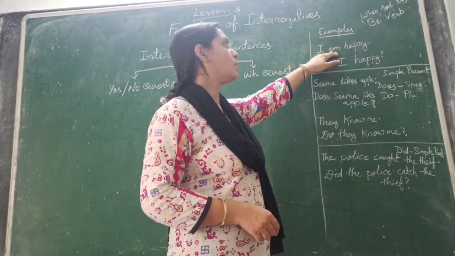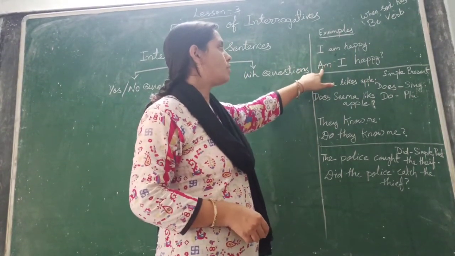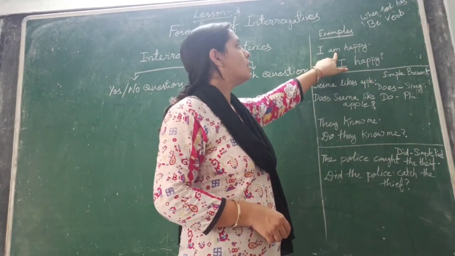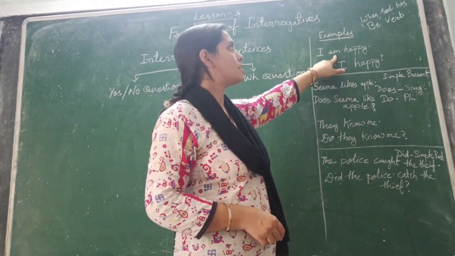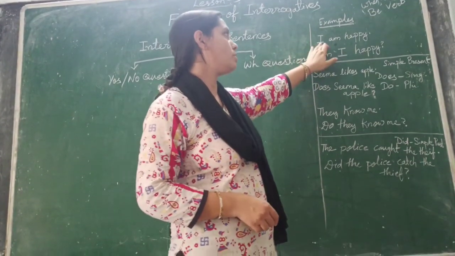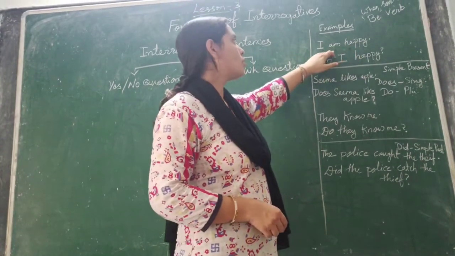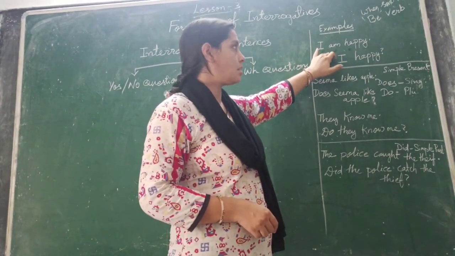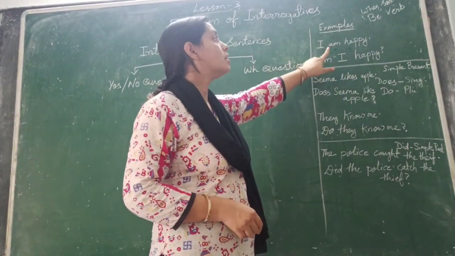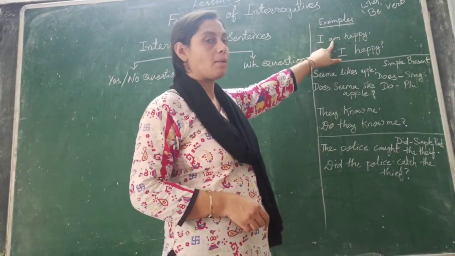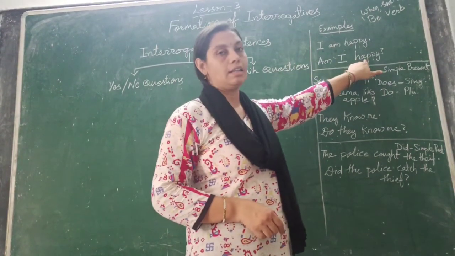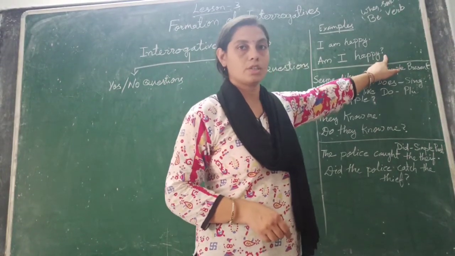If we make a question, then how will it be? Am I happy? Means this helping verb, or you can say be verb, will come at the beginning. Whenever we make a question from this sentence, I am happy, first we write the be verb, that is am, then subject I, and then happy, and put a question mark.